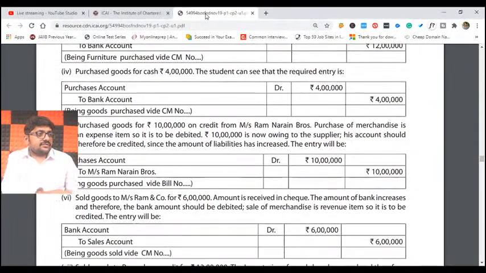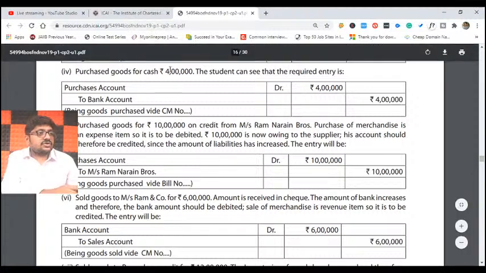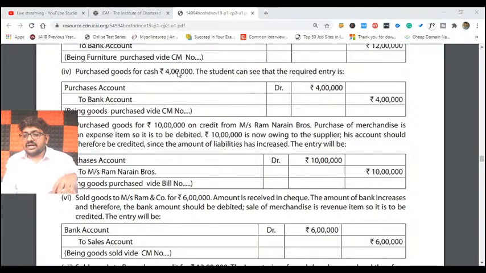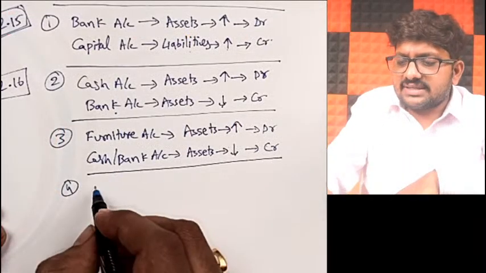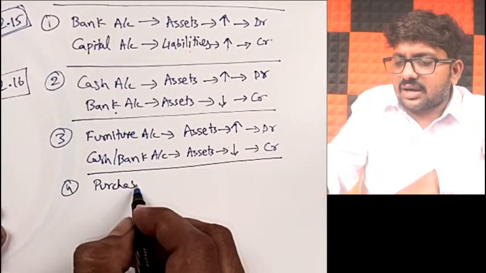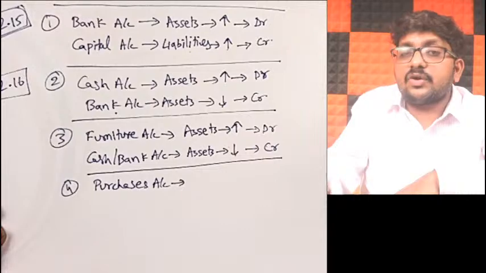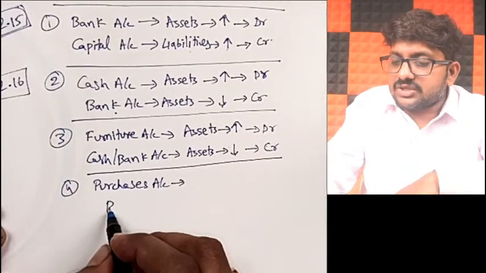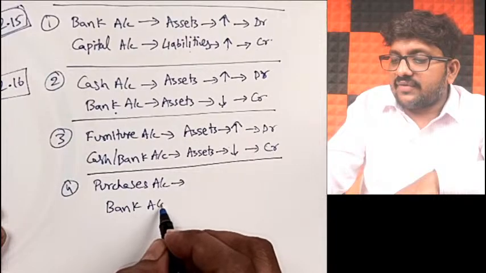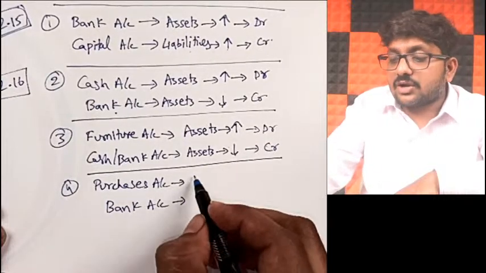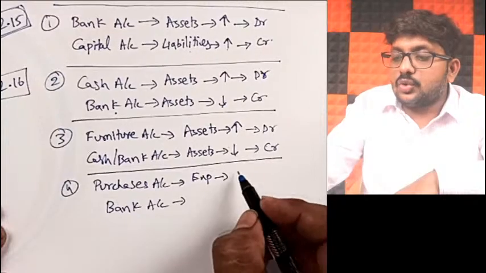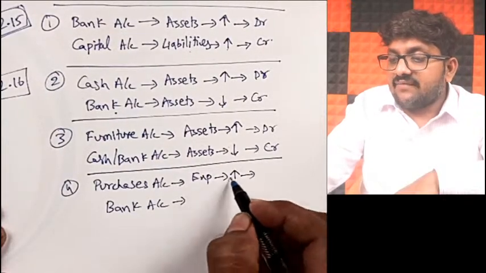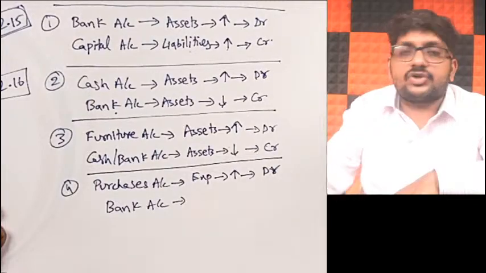Coming to the next transaction, fourth transaction, what did they do? Purchased goods for cash. They are saying 4 lakh rupees. So obviously I can now start writing, no problem. So what did you purchase? Goods you have purchased, correct? Whenever you purchase goods, obviously it is a part of your purchases account. So when can you write it as purchases? Whenever you purchase stock goods, right? Now purchase is a part of expenses. When you purchase goods, your total expenses will increase. When expenses increase, what you should be doing? Debit, correct?